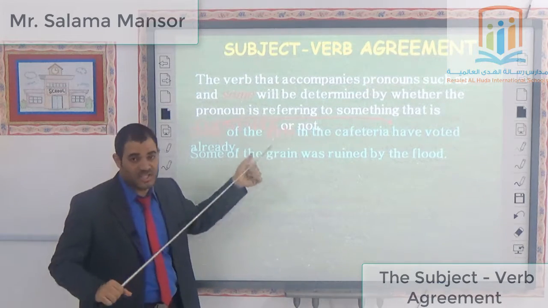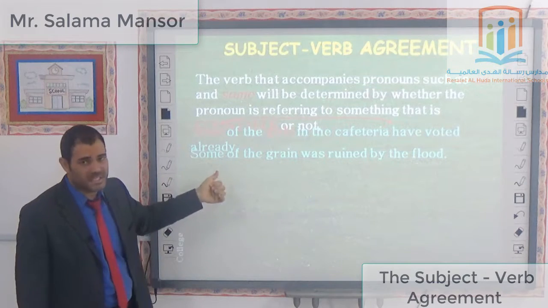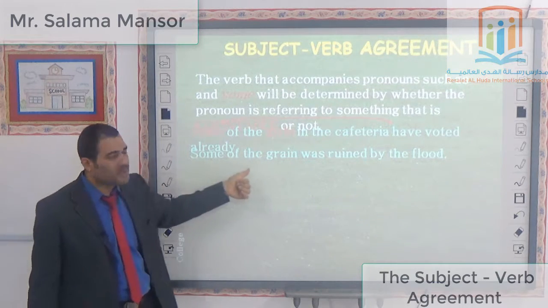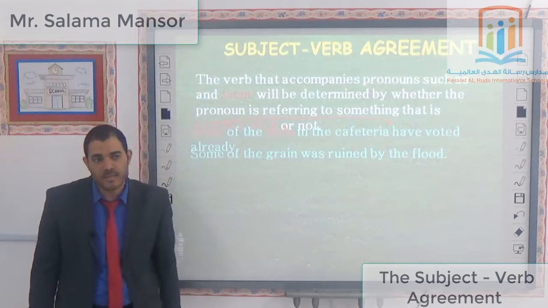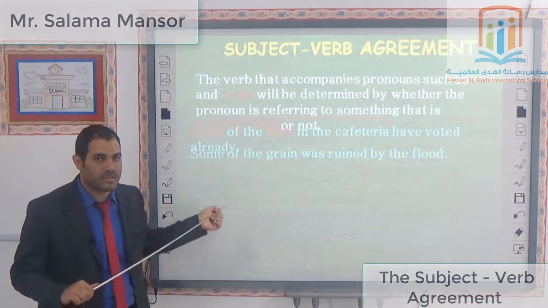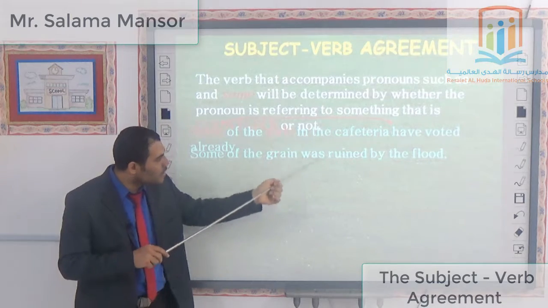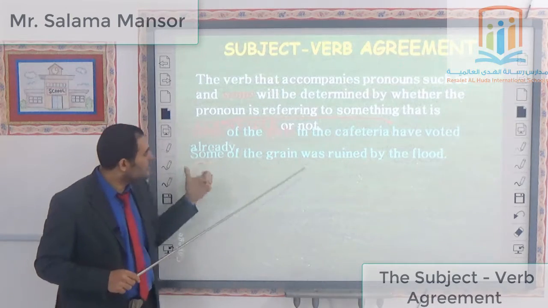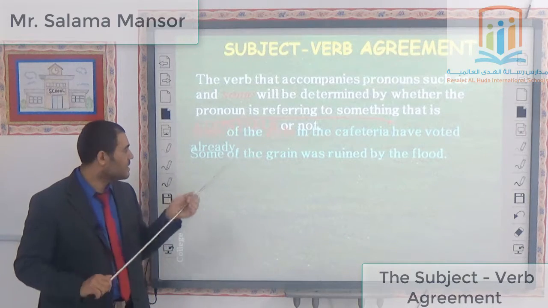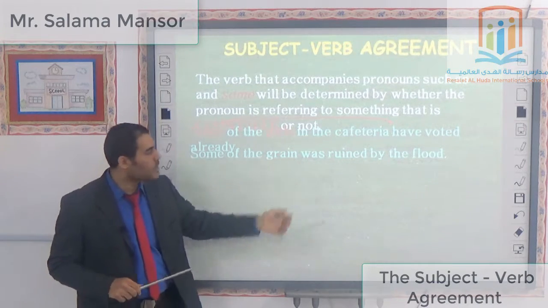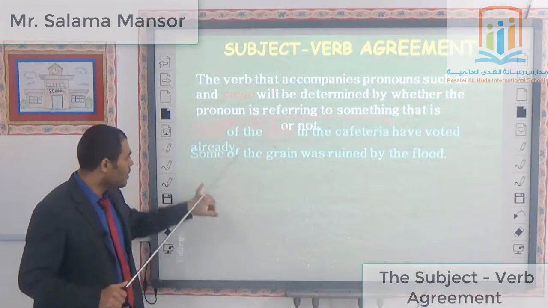So it must take a singular verb. In this case, I say some of the grain was. The word grain is the subject, so it will take a singular verb, which is was. Don't say anything else. Some of the grain was ruined by the flood.